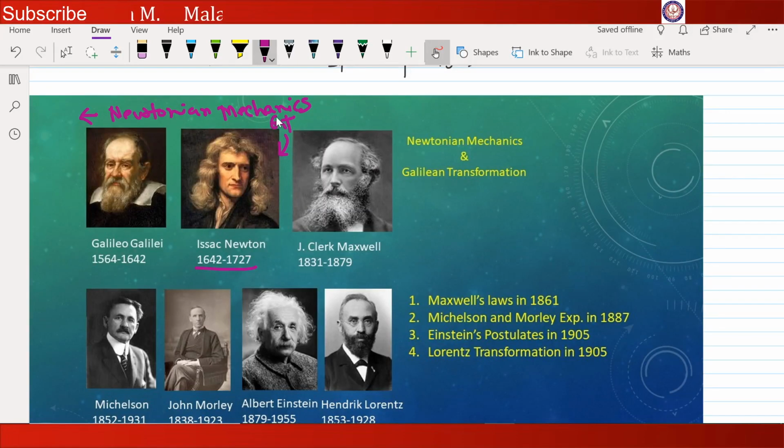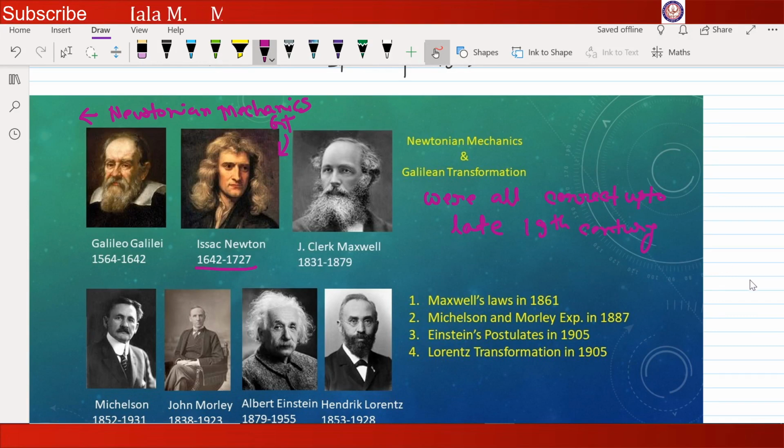So next what comes? Next, in the late 80s, we get the Maxwell's laws. So there was an era where Newtonian mechanics and Galilean transformation were all correct up to the late 19th century.